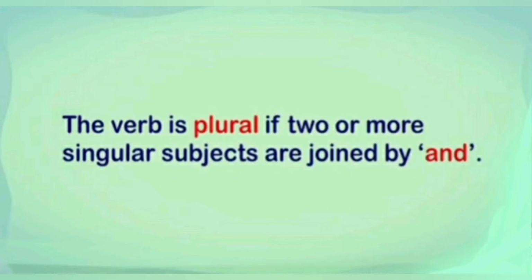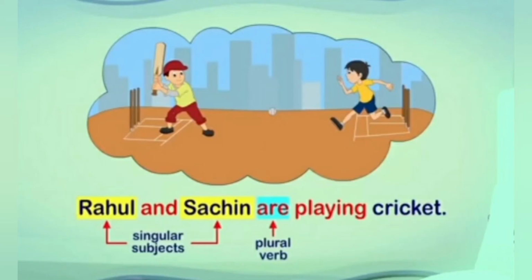According to the next rule, the verb is plural if two or more singular subjects are joined by and. It means when we have two or more singular subjects that are joined by and, the verb must be plural. Look at the examples.